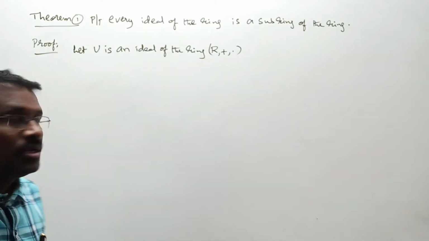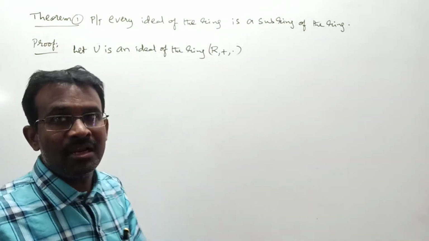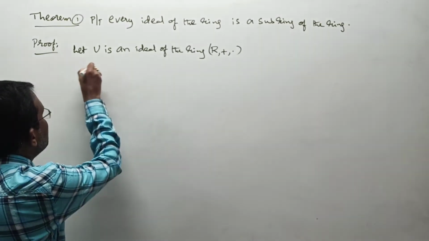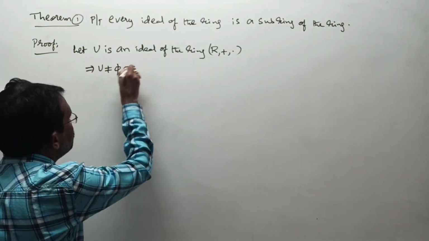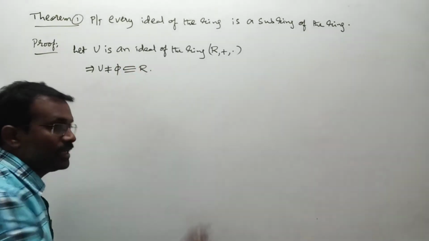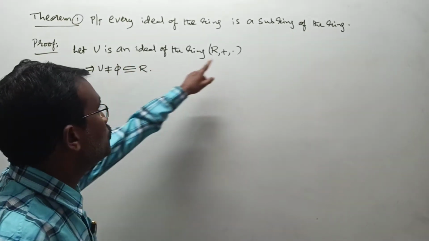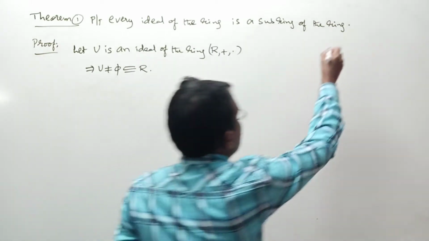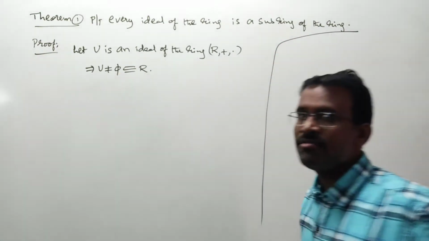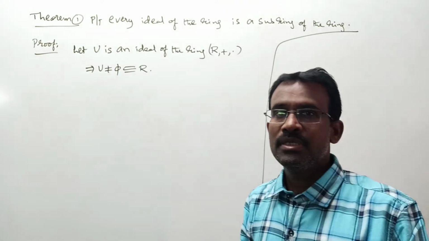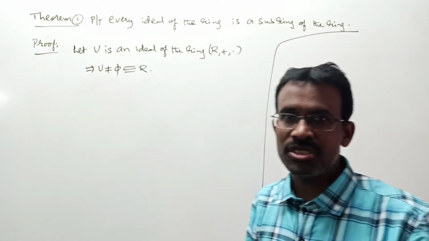But whenever U is an ideal of the ring, is U a non-empty subset of R or not? Yes, it is absolutely correct. Actually, in order to show U is a subring of R, first of all we must show U is a non-empty subset of R. That condition we proved. You can now come on to the subring test condition.